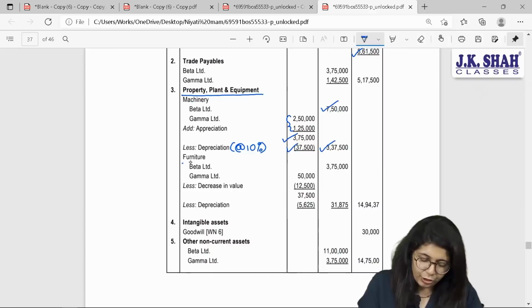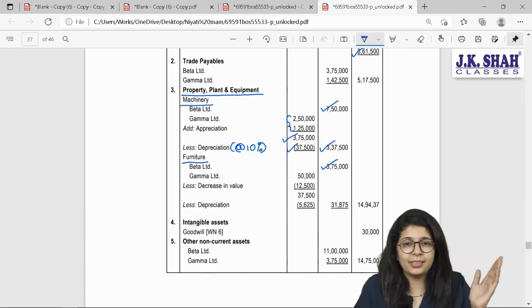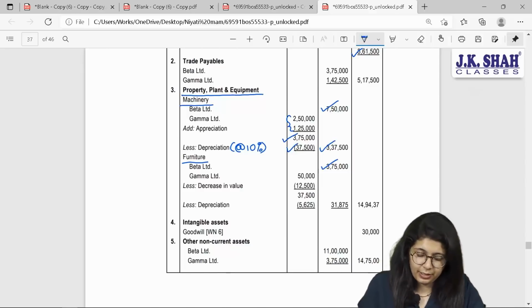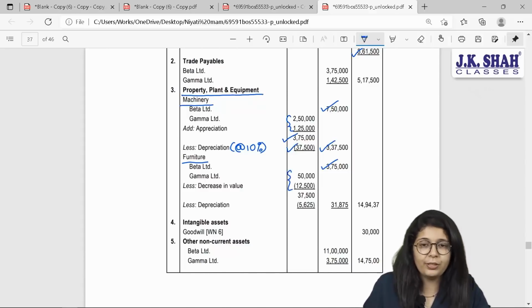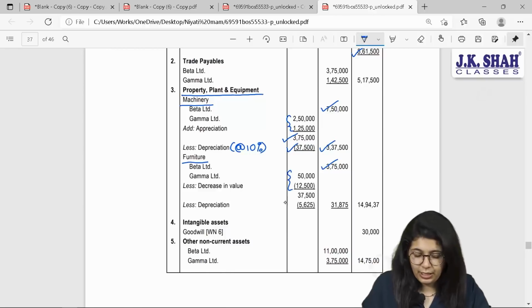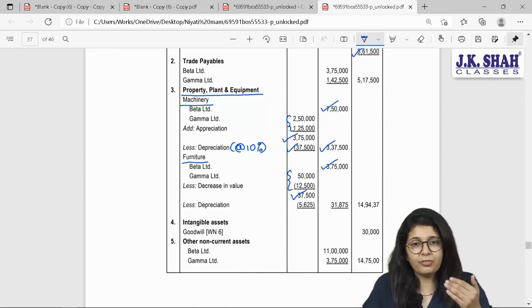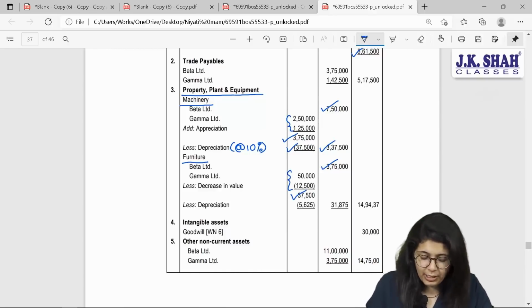Similarly, furniture of Beta shall remain same, 375, as it is given in the balance sheet. Here they have shown the old value and revaluation reserve. Net amount is 37,500, which has been directly mentioned in the sum, and on that consider depreciation at the rate of 15%. You will get your WDV. This is your total value of asset.